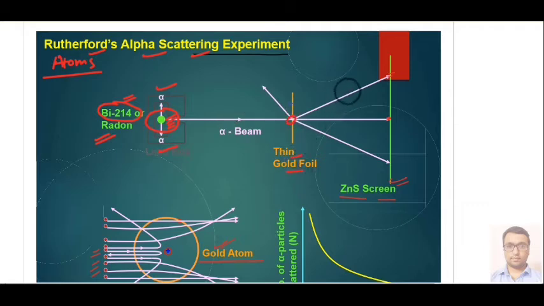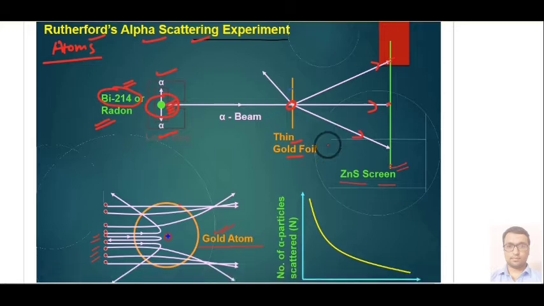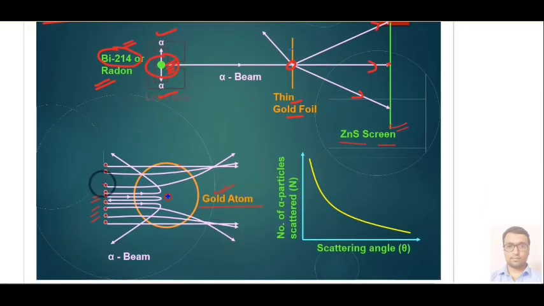We observe some results after this experiment, and these observations are shown in this diagram. This circle represents the gold atom, and the many alpha particles are represented by these dots.